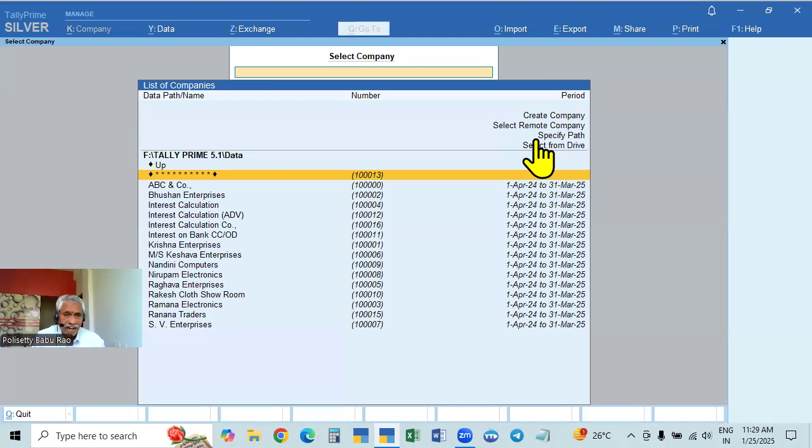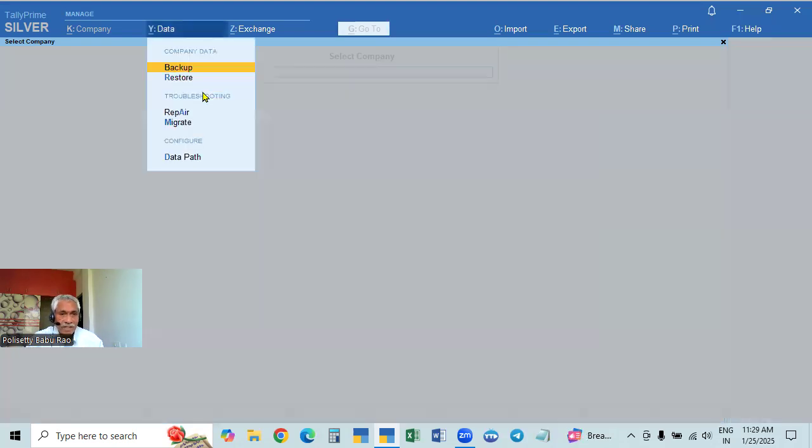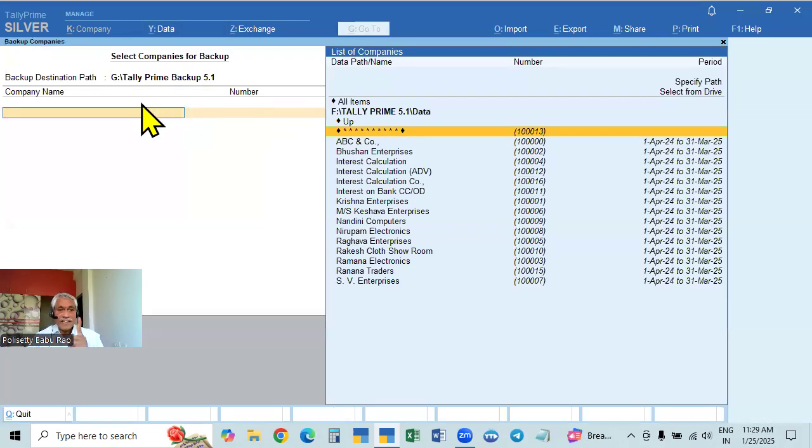Cursor you cannot take, you need not take it back, take it to the path. You cannot take it there, and you need not go to select from drive, select the drive, select the folder, and enter, again enter. All this is not necessary. Simply here, go to backup. Automatically the folder that is the backup data path, which is given as default, will come by default.